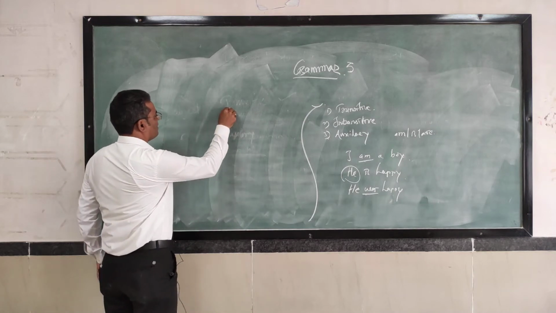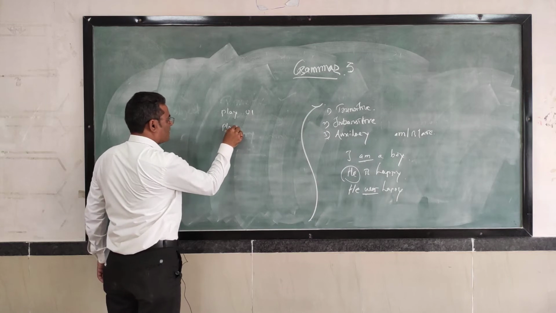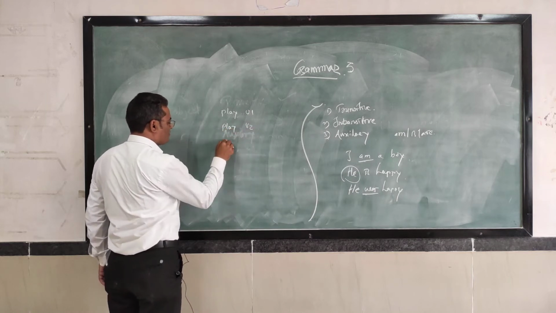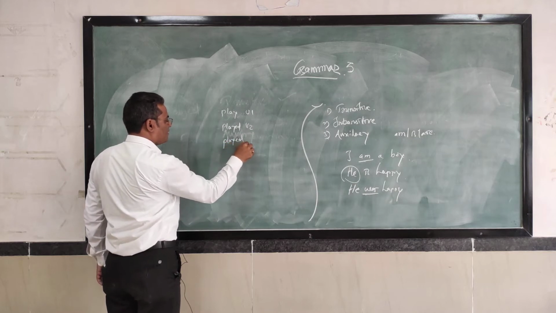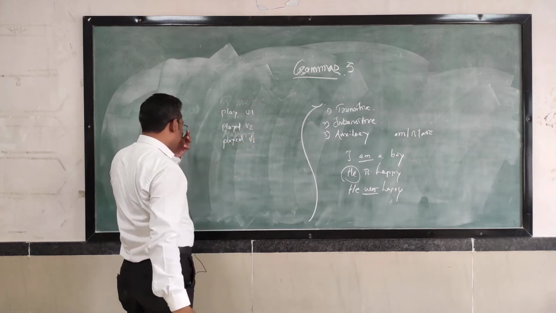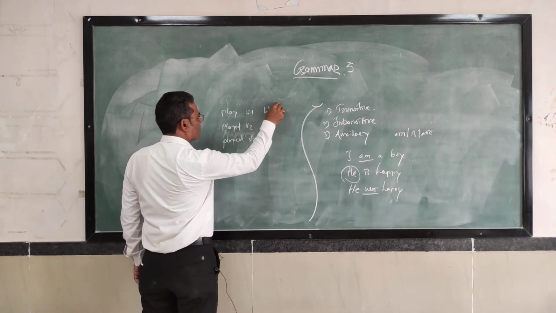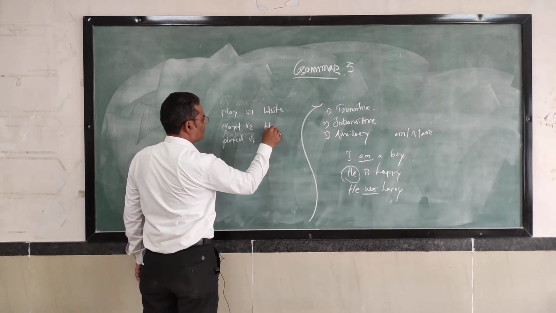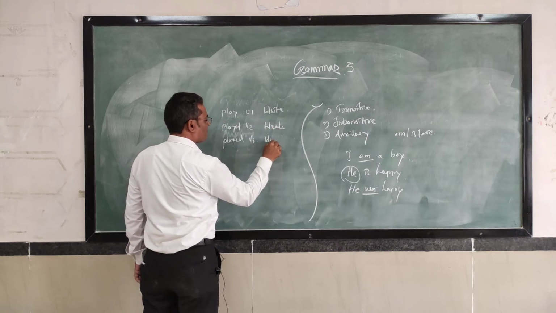Likewise, play is the V1, played is used as V2, and played is V3. Wrote, written.